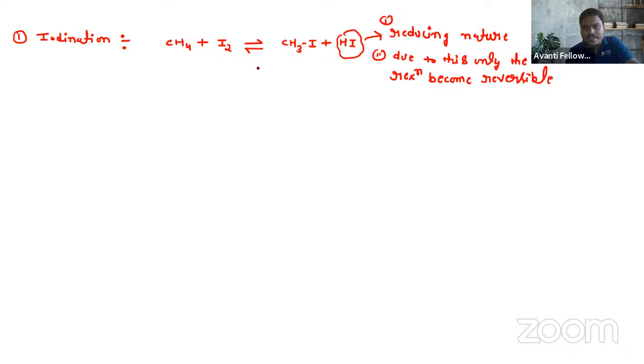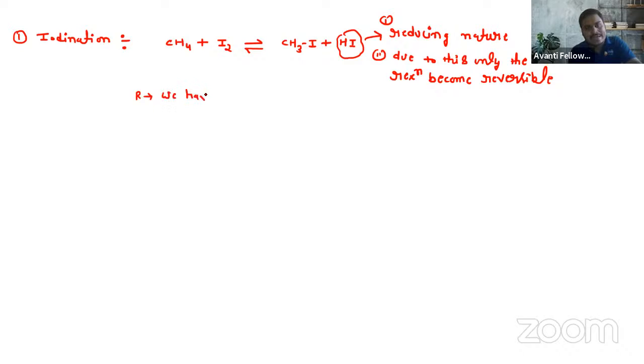So reversibility is due to what? Can anyone tell me? Reversibility is only due to the formation of HI. So what do we have to do?